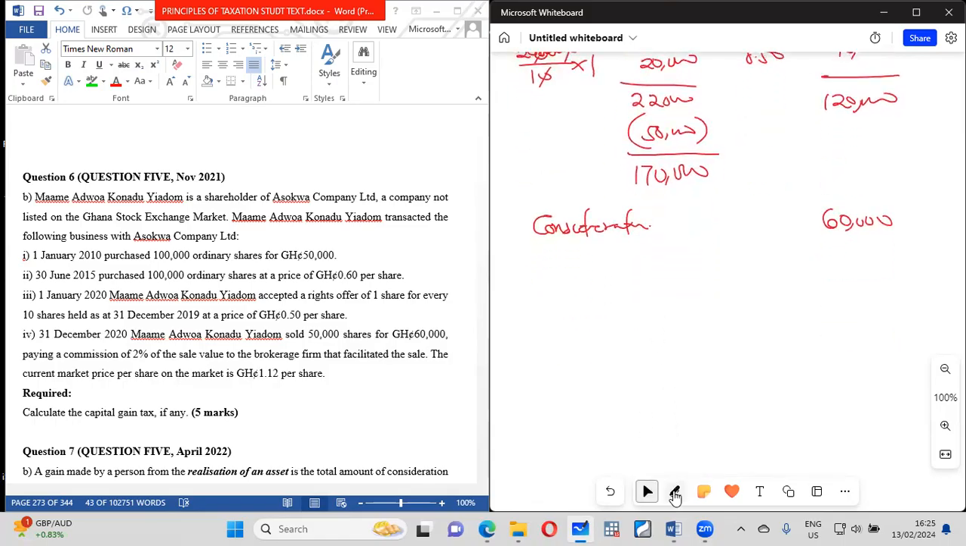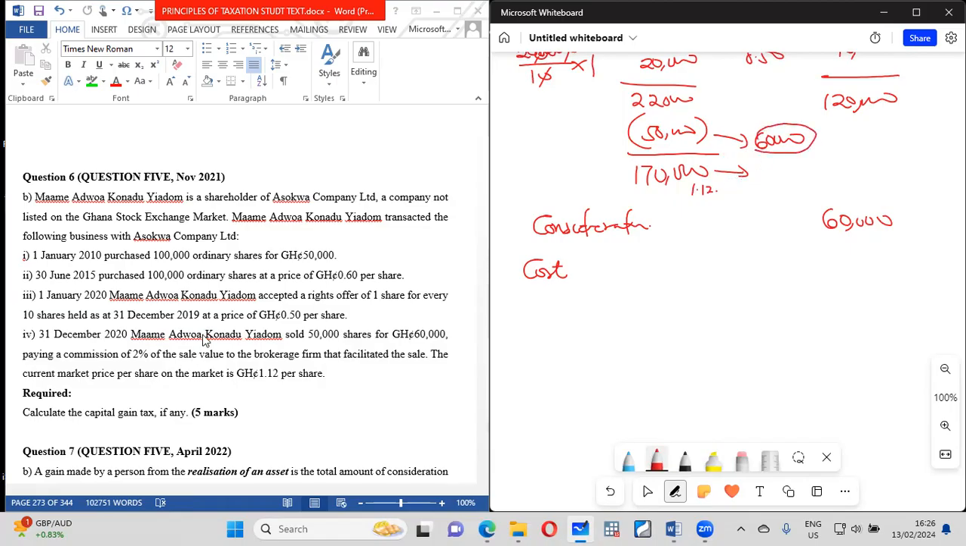Then cost, we have two, right? We have two of the cost. The cost of all shares is 1.12. All the shares that she is having, 1.12. So all the shares that she's having, and she sold this one at this date. So this one, the value of selling is 60,000. This one, the value is 1.12. So that is what is going to happen, because this is what he had.